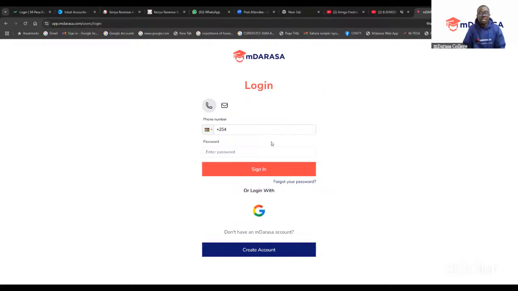Just search app.mdarasa.com. It is a very interactive platform, which you can download on your PC to have it as an application. The easiest way, after you've gone to app.mdarasa.com, you see there's an icon here. Because mine is already installed on my PC, it shows an icon of a computer and a download icon. Just click that icon and this app will download on your PC.